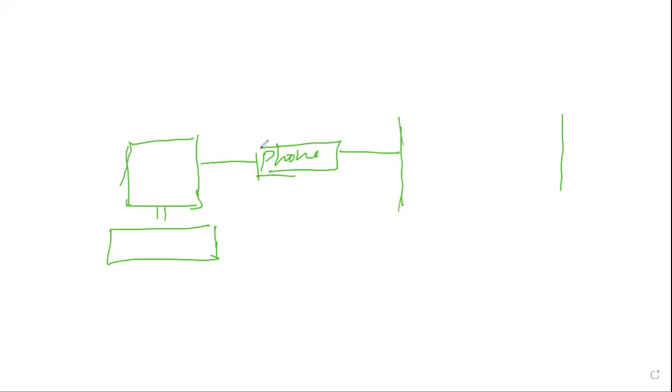Now you understand, this computer is a digital device. It works with digital data. Now this phone works with analog data, sound. So there is a difference between how this computer works and how this phone works. So in between, we need something which will make the translation from digital to analog data and then analog to digital data.